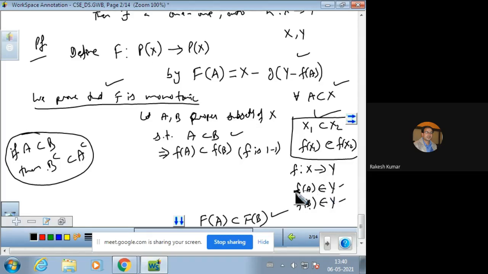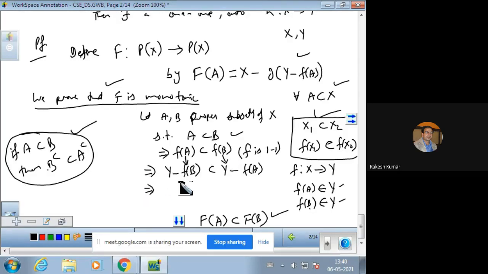It means the complement of f of A will be universal minus f of A, and the complement of f of B will be universal minus the set f of B, and one is a subset of the other. So इसका complement ये है और इसका complement ये है by using this argument.